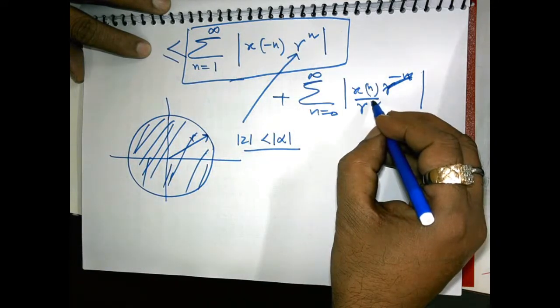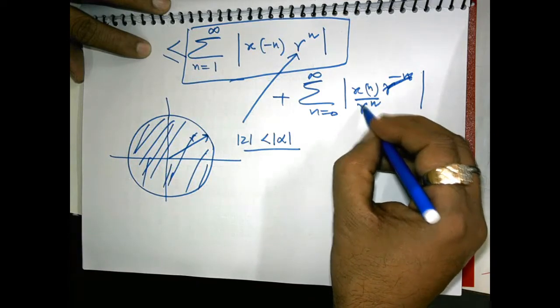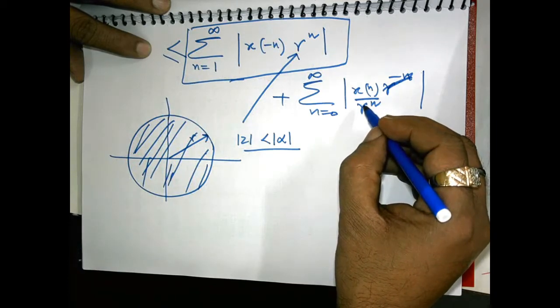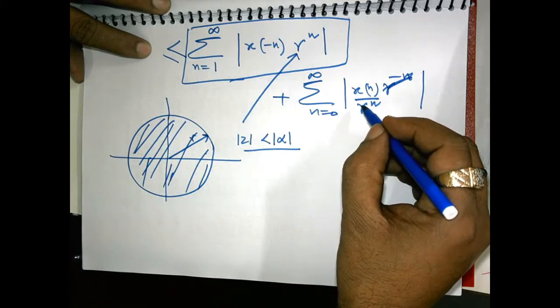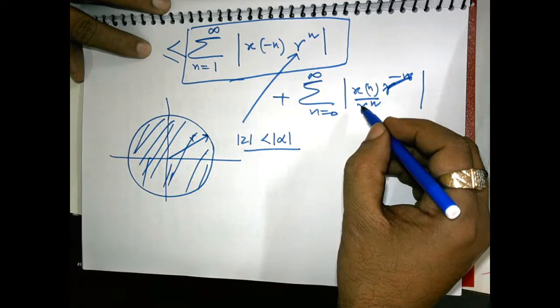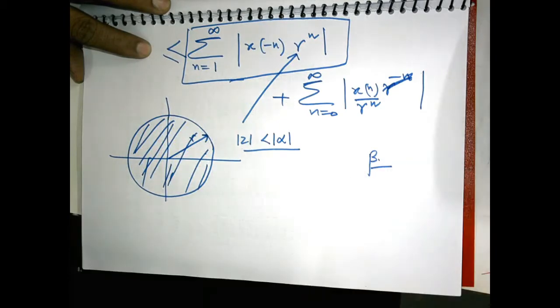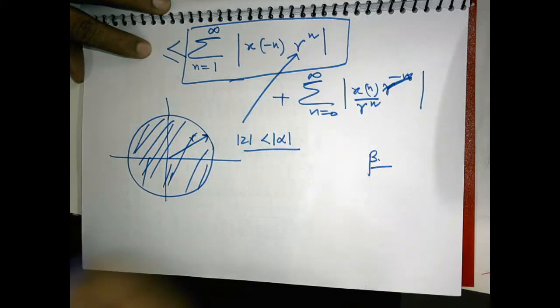Now consider the convergence of the second series. We will select some higher value, and above that value it will converge for all the selected values. Say the minimum value is beta.